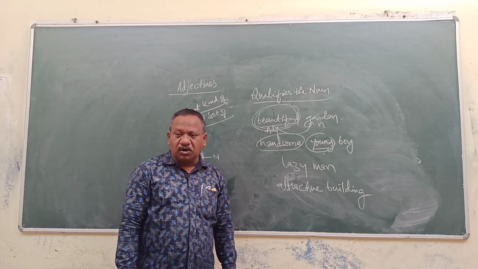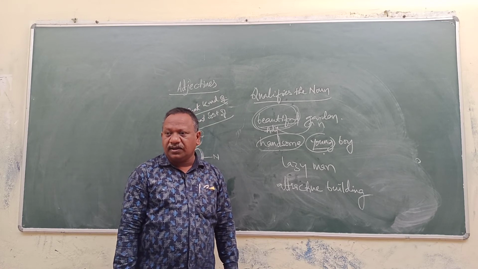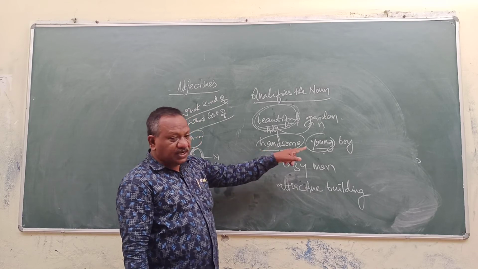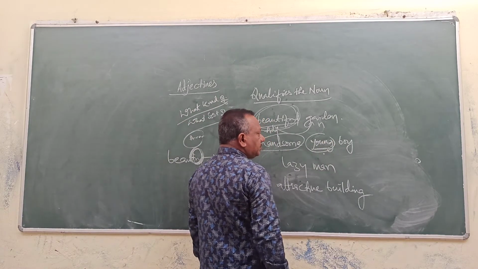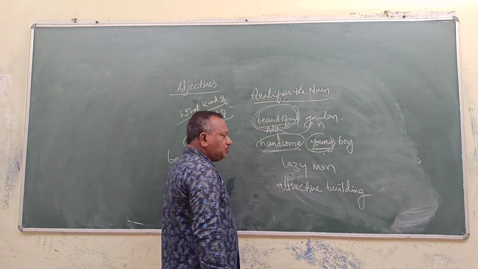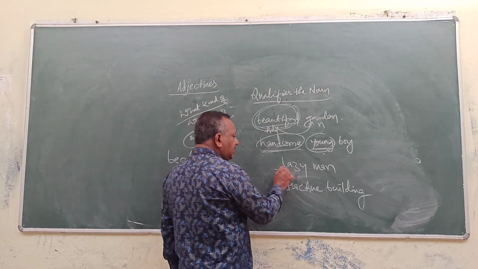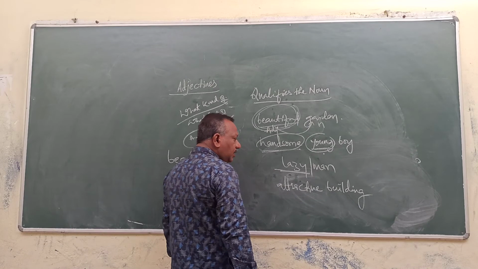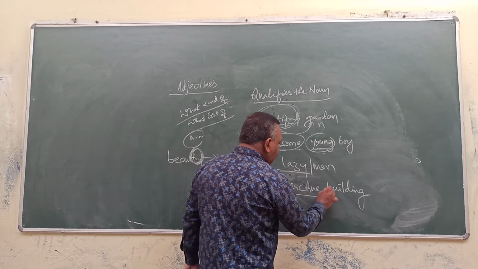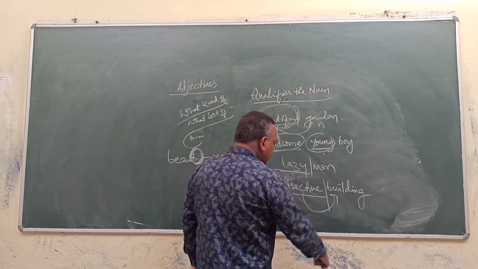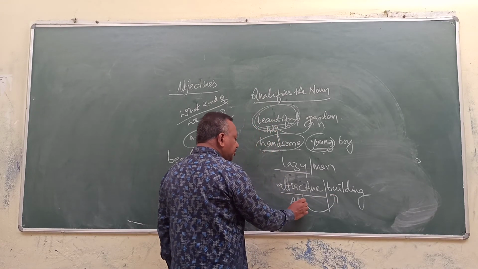Boy, handsome boy, but not beautiful boy. Young is an adjective. Handsome is an adjective. And lazy is also an adjective. What kind of building? Attractive building, it is also an adjective.